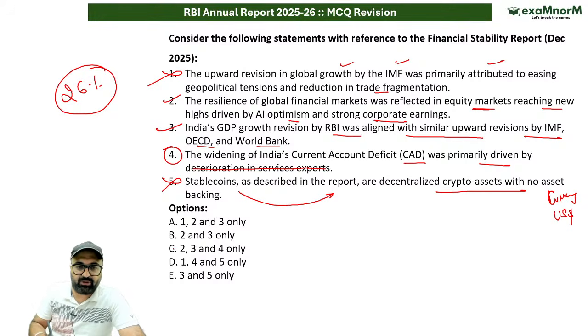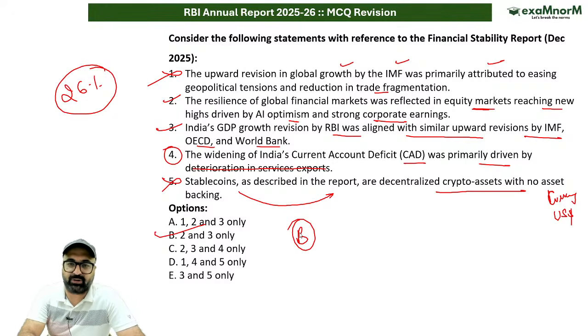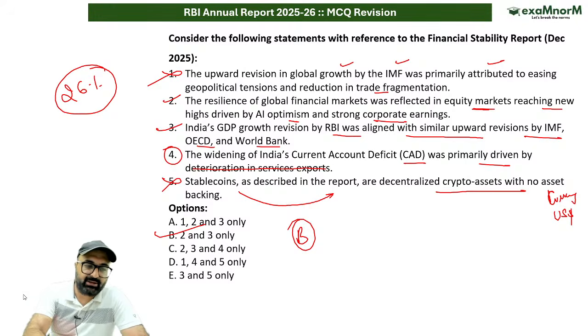So keeping that in mind, only two statements are correct. That is 2 and 3 are the correct answers for the given one. Is it clear, everybody? Chalo. Moving on to the next question on the same report.